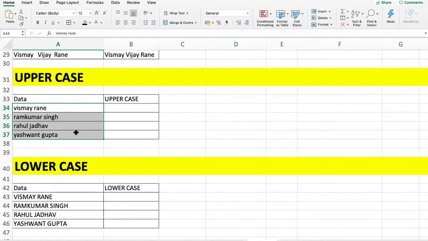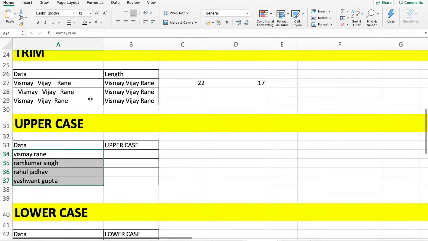The data here is in lowercase. All the words are small: Vismay Rane, Ramkumar Singh, Rahul Jadhav, Yashwant. Yes, Vidula, your question? Is there any formula? Formula for what? What if I want to give a space?